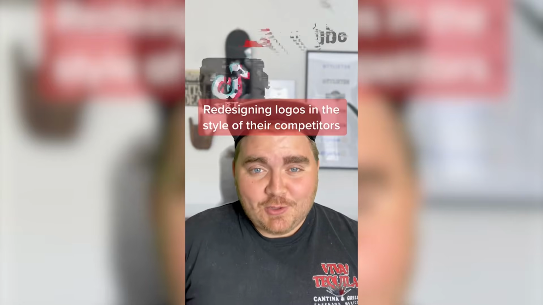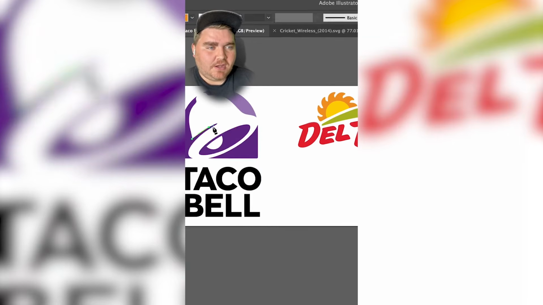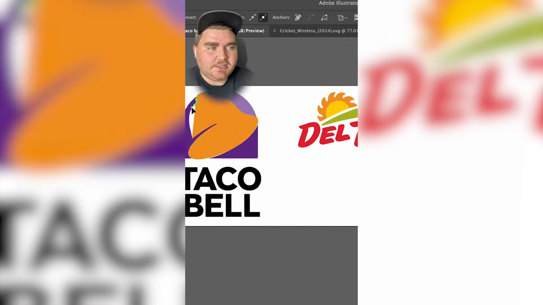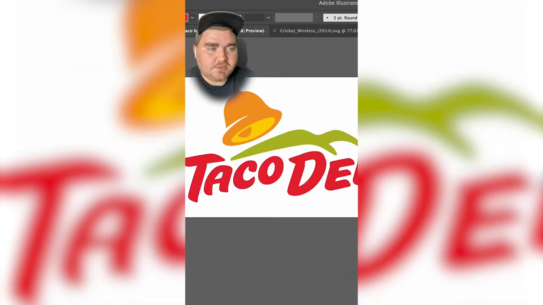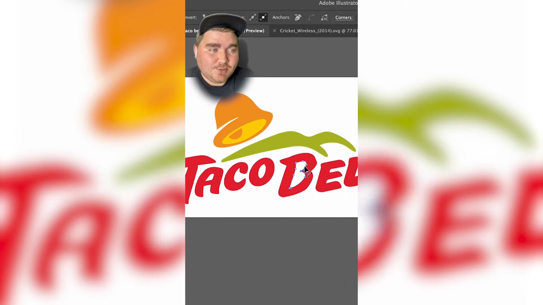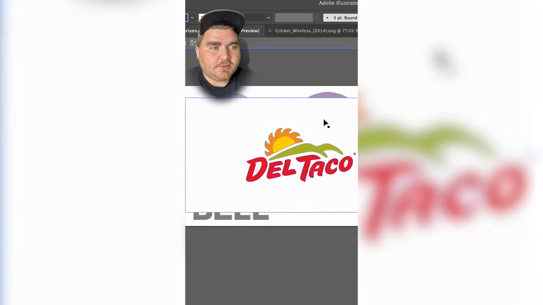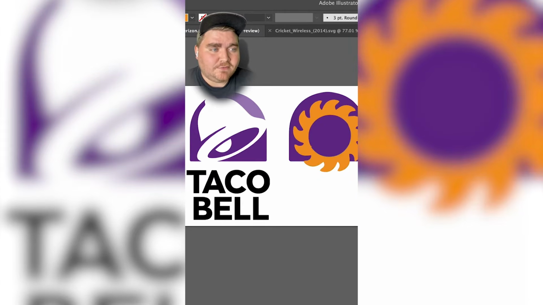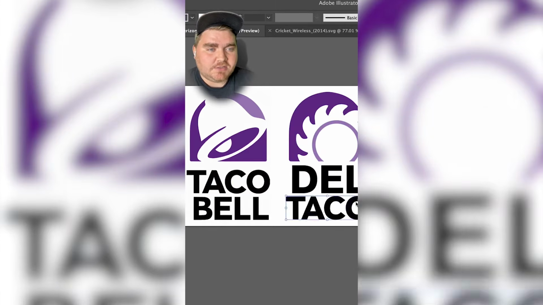Today I'm going to be making logos in the style of their competitors. Okay, so first I made Taco Bell in the style of Del Taco, and to do this I recreated the bell in Illustrator and made it yellow and orange. Then I rearranged the letters in Del Taco to spell out Taco Del, and I tweaked the D to look like a B. For Del Taco in the style of Taco Bell, I really took the sun shape and made it full. I put it in the Taco Bell dome, and I typed out Del Taco in Taco Bell's font.